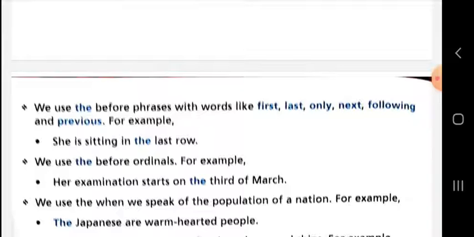We use "the" before ordinals. For example, there are two types of numbers: cardinals and ordinals. If you are writing ordinal numbers, then you need to write "the" before them: the first, the third, the fourth, in this way. Her examination starts on the 3rd of March.